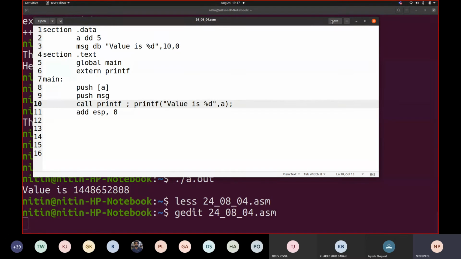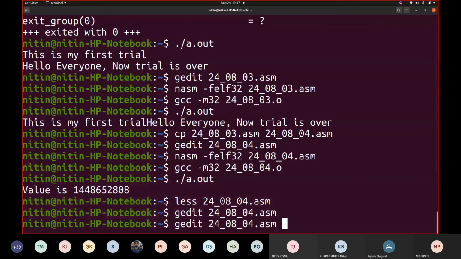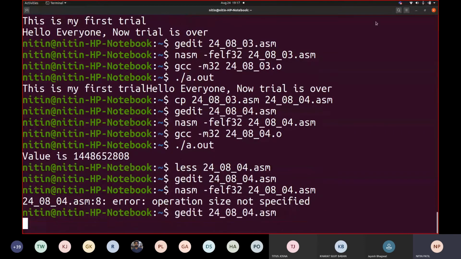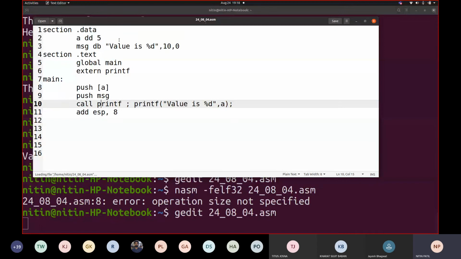So now let us save this code. Okay, let us go back. Let us try to translate with NASM. What did it say? Operation size not specified. Now why is this so? This is the error shown to us, correct? Now I'm making the change again in my code.